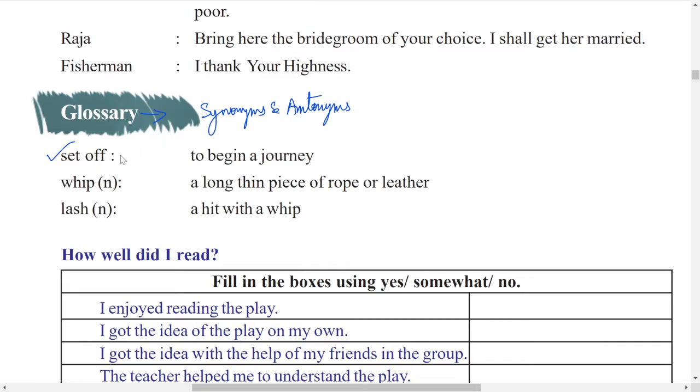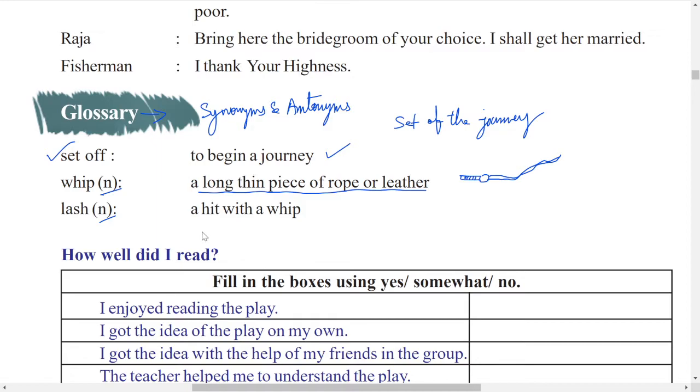Set off. What do you mean by set off? Set off the journey means to start the journey or to begin the journey. Next one, whip. Whip is a noun. It is a long thin piece of rope or leather. In the beginning it has a handle to hold, and after that a long thread starts from there, which is used to beat people or animals. That is called a whip.